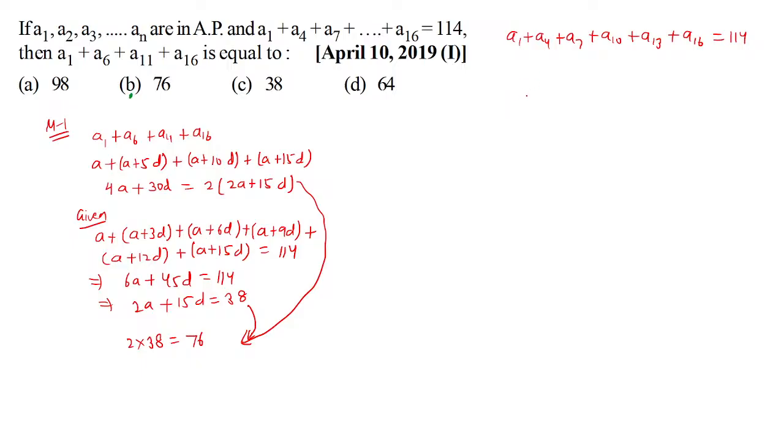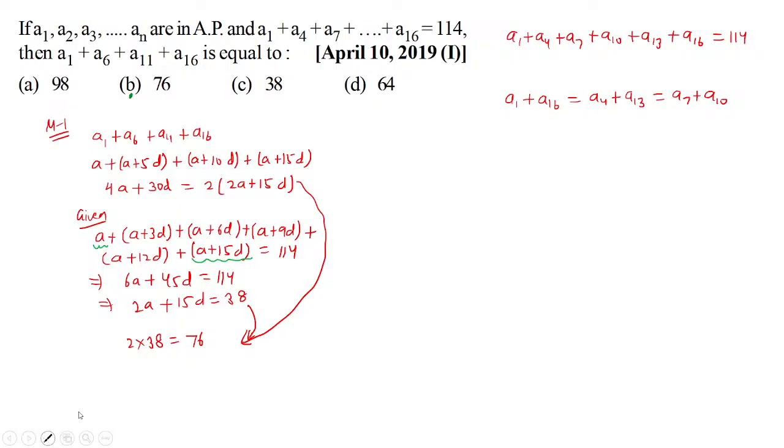Try to understand and visualize that A1 plus A16 is the same as A4 plus A13, which is the same as A7 plus A10. This you can visualize by considering this. Check it out. A1 plus A16 is what? 2A plus 16D.